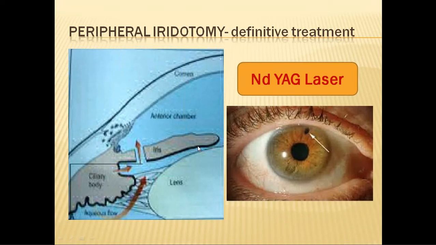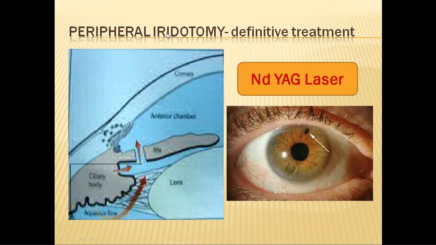So even if there is a pupillary block, there will not be raised intraocular pressure, because there won't be any iris bombe at all, as the aqueous would be draining from this hole. Okay, so how do we create that hole?